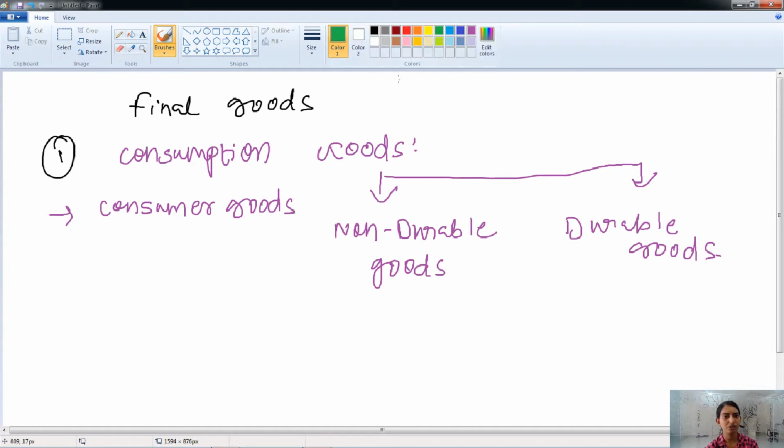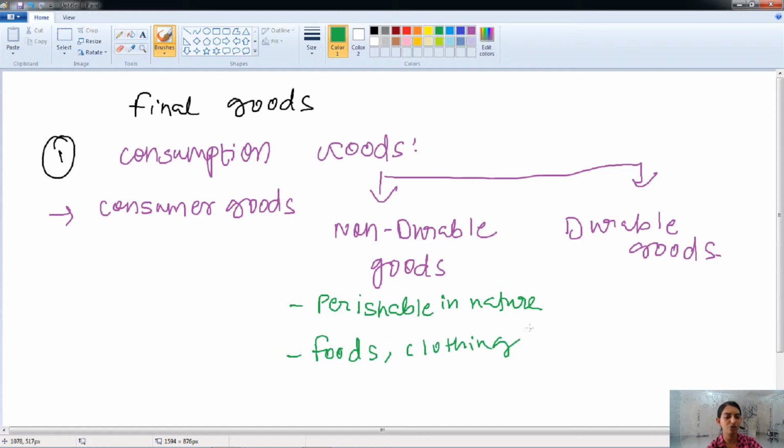The goods which are perishable in nature are known as the non-durable goods. Okay. It is used only once. For example, foods, clothing, etc. are known as the non-durable goods. It does not have a long period of life. Therefore, it is known as the non-durable goods.